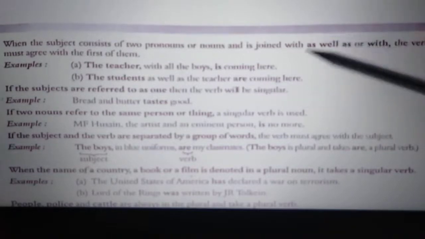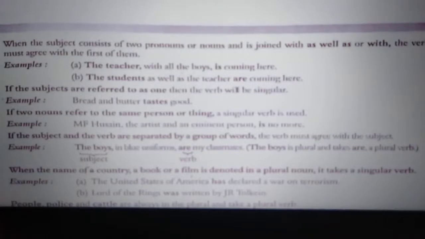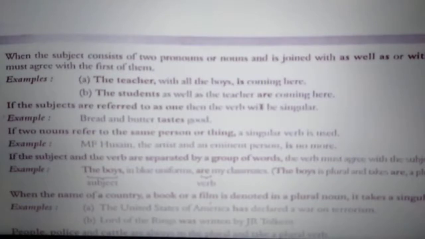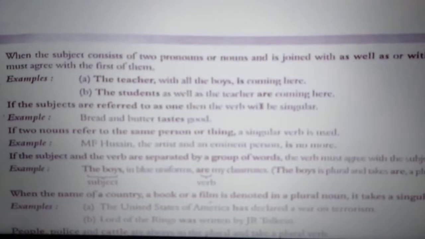Then if the subjects are referred to as one, with the verb, then the verb will be singular. If both of them express the same idea, because bread and butter are generally used together, there we can use a singular verb. So "taste" will become "tastes". And then I can say this, rice and curry is my favorite food. Again rice and curry becomes the favorite food, so we have used "is" here.